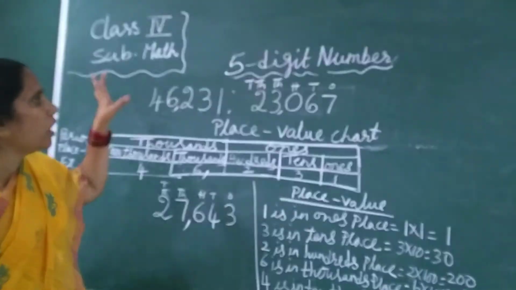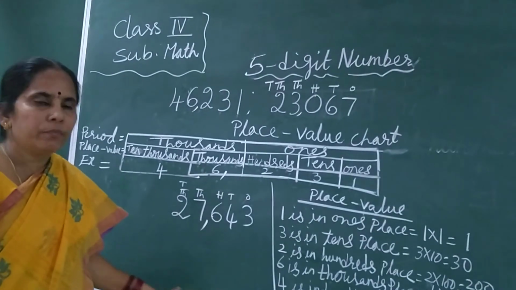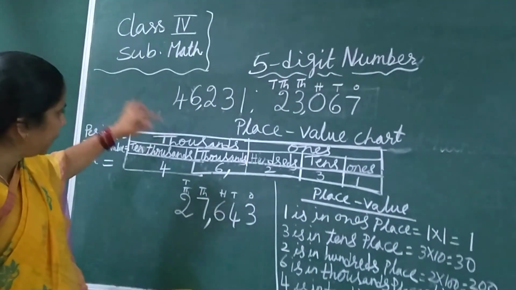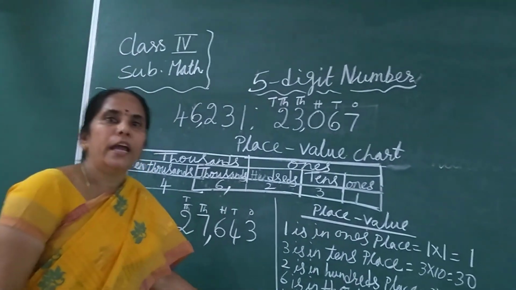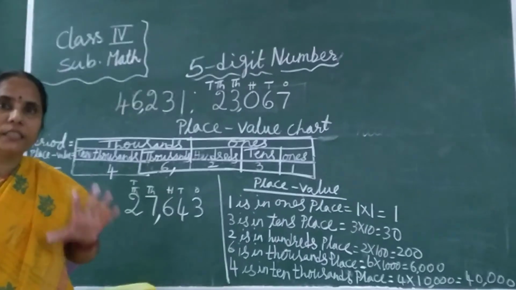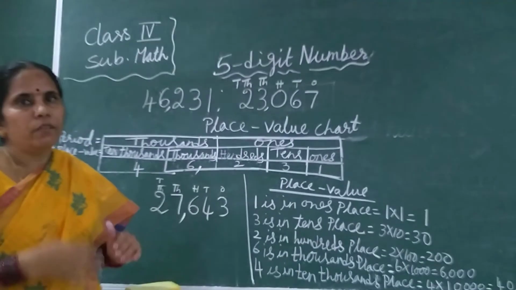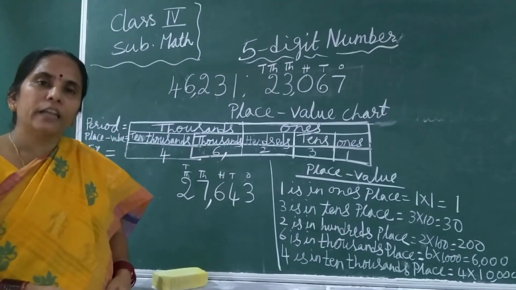I think that you all understood the 5-digit number, place value chart, periods and values also, place values also, and how to read a 5-digit number. Tomorrow we'll learn the remaining part. Thank you, children.